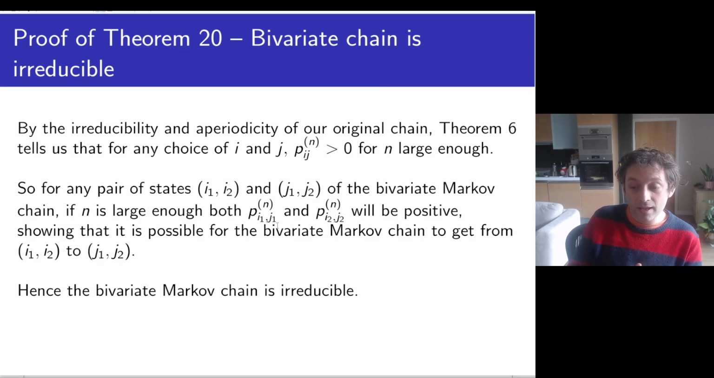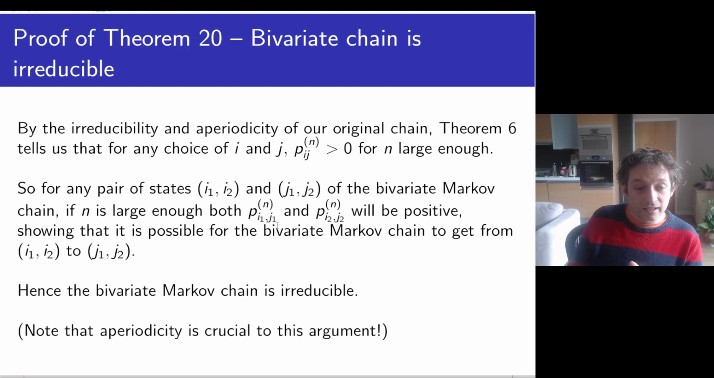That was one bit. Next bit is that we're going to show that it's aperiodic. I've mentioned this in the slide: aperiodicity is crucial to this argument. Otherwise, we would be missing some values of n, and we would get different values for i1, j1 and i2, j2, and so this wouldn't work. We'll see more about this when we actually cover periodic chains.